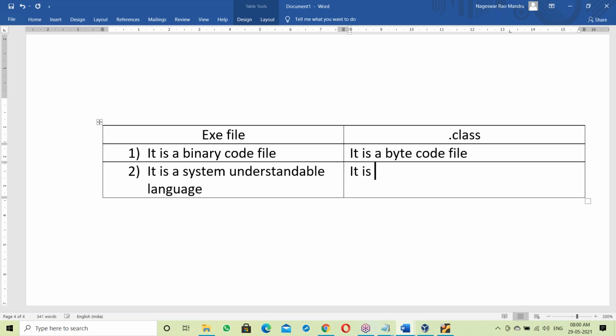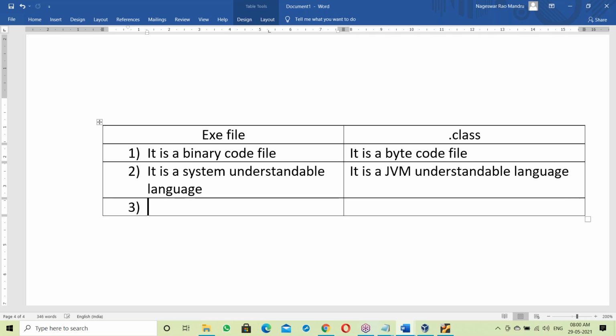Byte code. It is a byte code file. Yes, JVM understandable. It's a JVM understandable language. Okay, right?